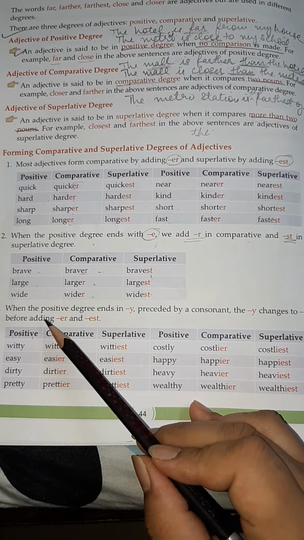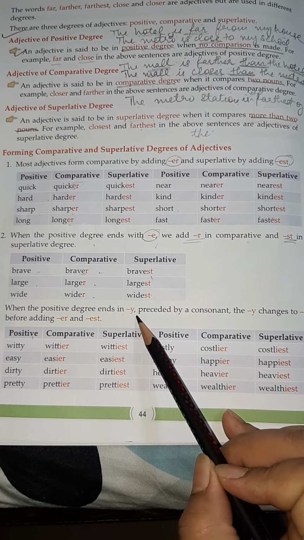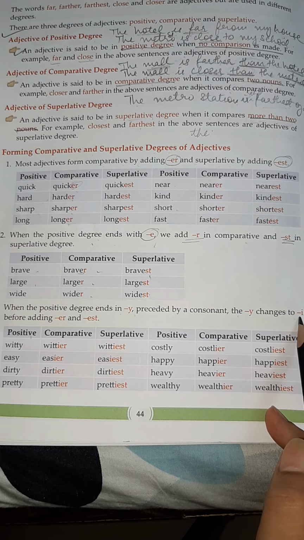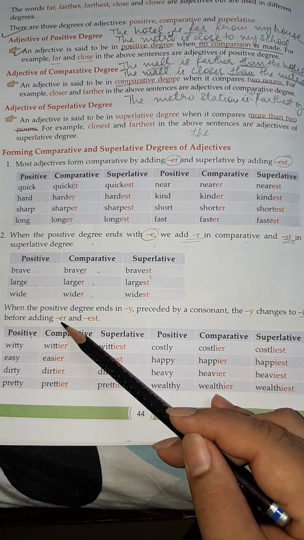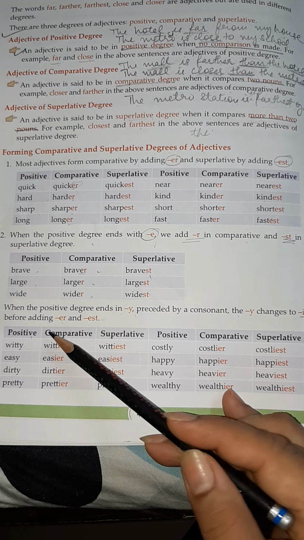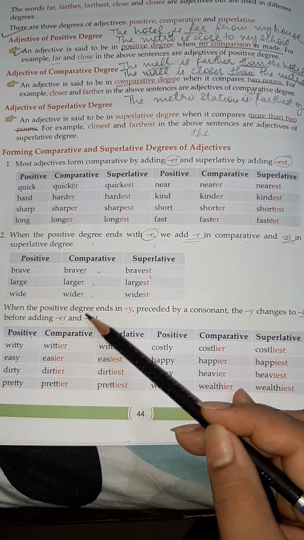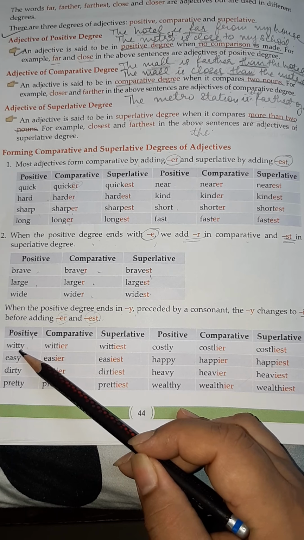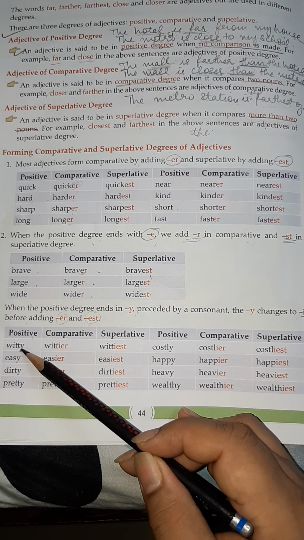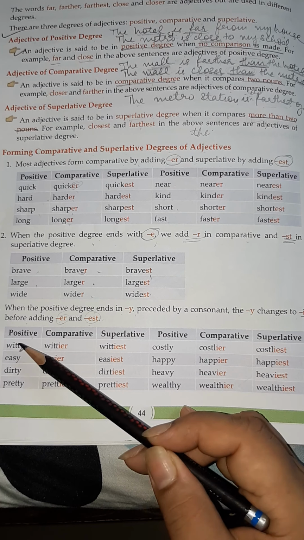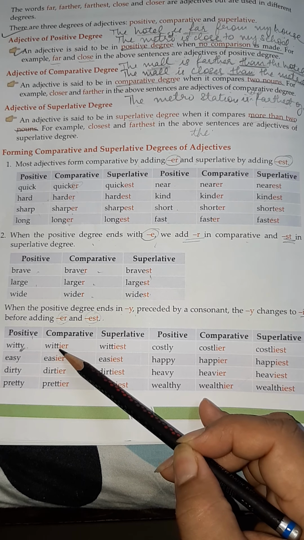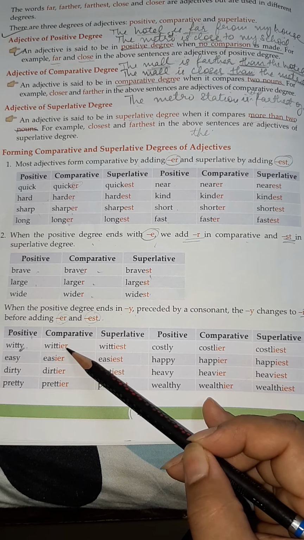Third rule says that when the positive degree ends in y, preceded by a consonant, the y changes into i before adding er and est: er for the comparative and est for the superlative degree. For example, witty. This positive degree is ending in y, and t is a consonant. So y changes into i, and then for the comparative degree we add er.